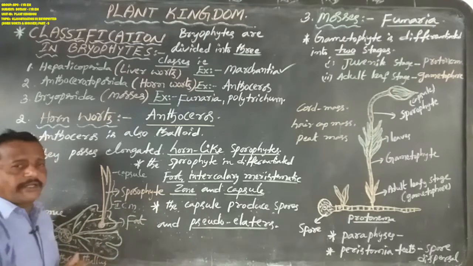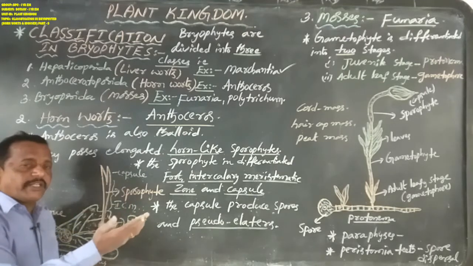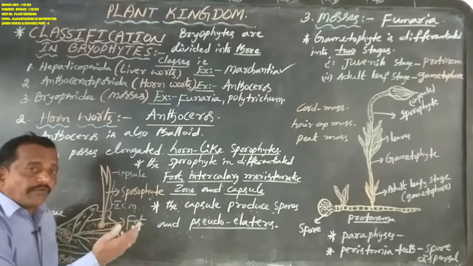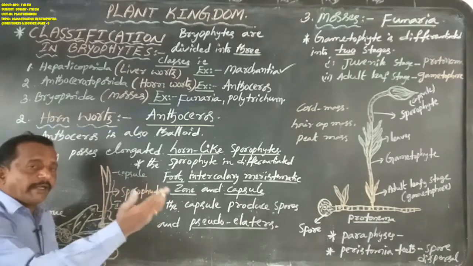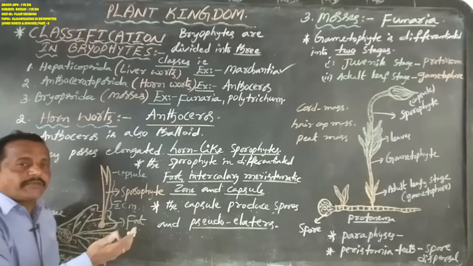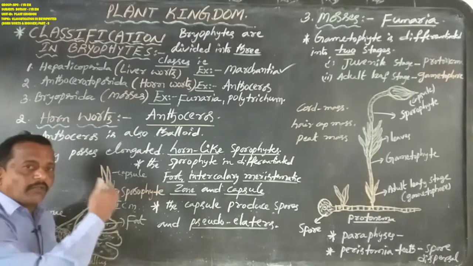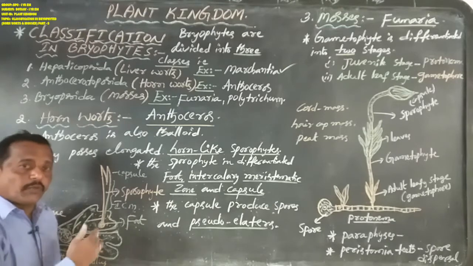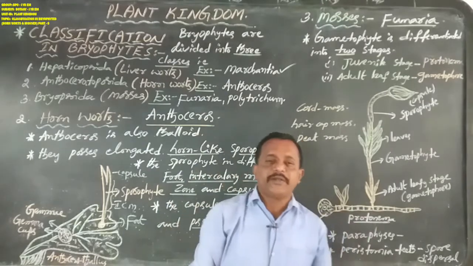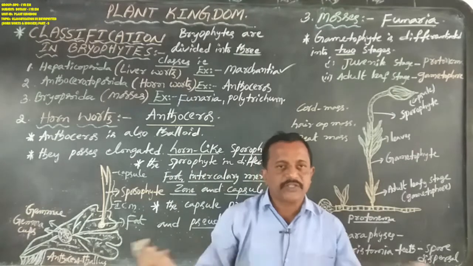Okay, now clearly understood. The Marchantia sporophyte is differentiated into foot, seta, and capsule, but the Anthoceros sporophyte is differentiated into foot, intercalary meristematic zone, and capsule. In Marchantia, the capsule produces spores and elaters, but in Anthoceros, the capsule produces spores and pseudo-elaters. These are the differences between the Marchantia sporophyte and the Anthoceros sporophyte. Don't get confused here.